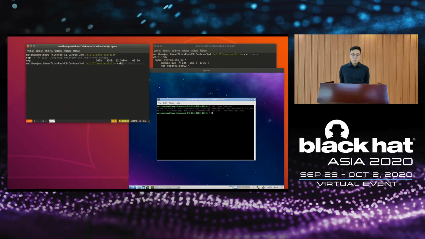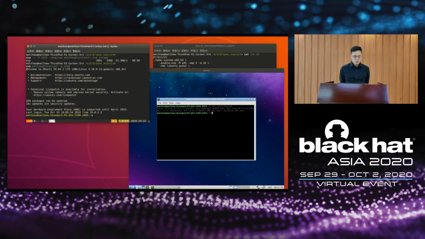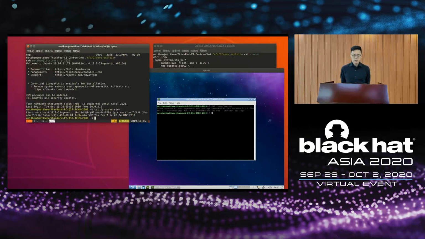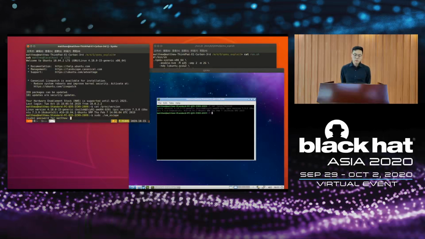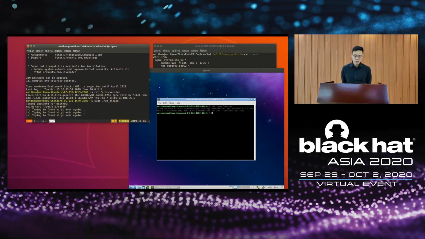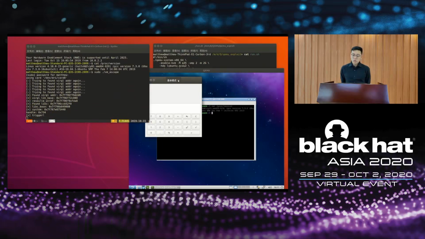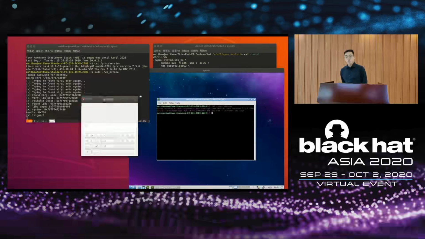We copy our exploit into the virtual machine via SSH. Now we execute our exploit. And the calculator will pop up on the host machine.